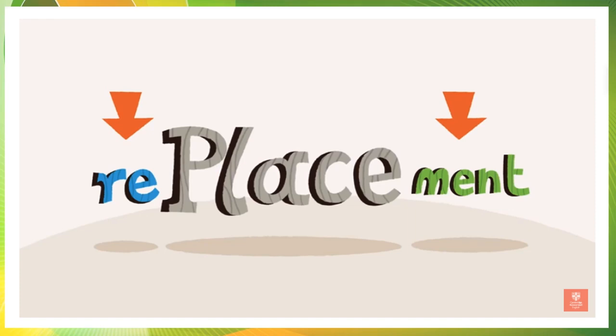Okay, so in this way sometimes you can add only a prefix, sometimes only a suffix, sometimes you can add a prefix and suffix at the same time and you get a totally new word. So this is the fun of playing with the language in English.